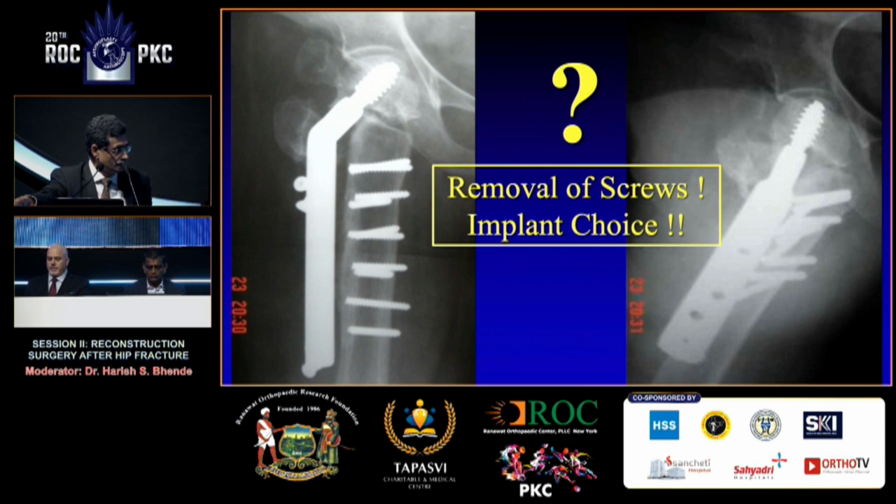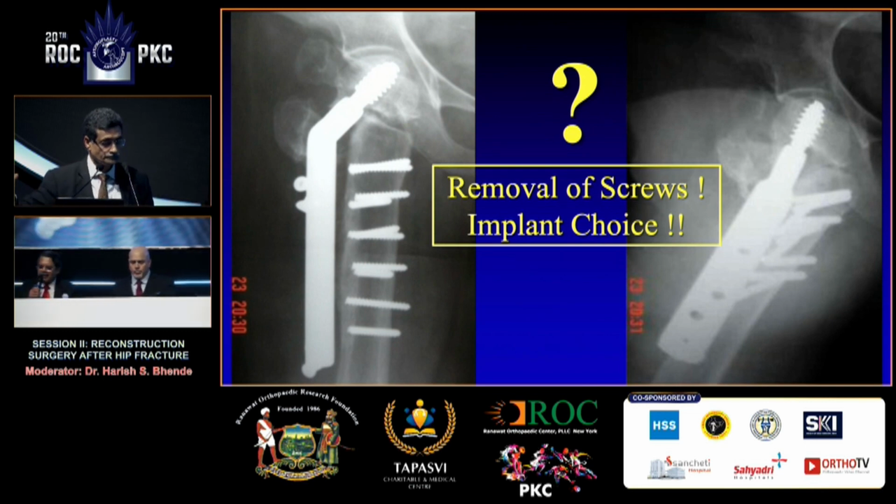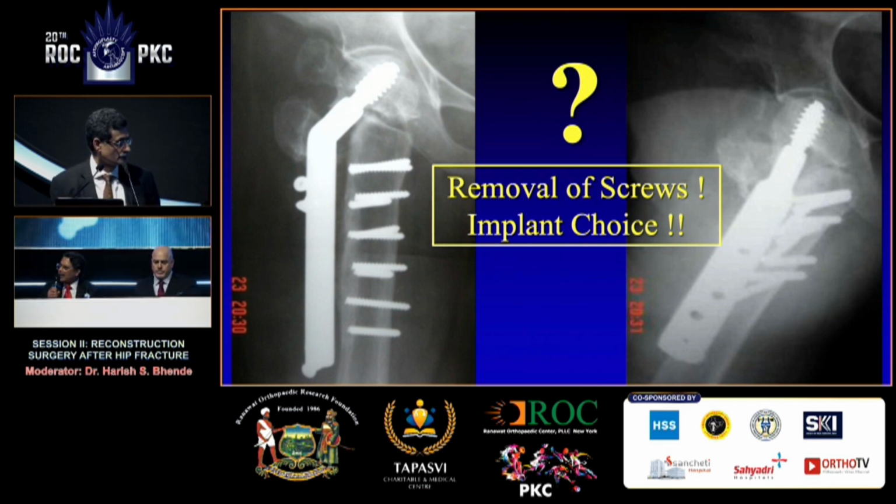Pradeep. Once you rule out infection, I think ETO is the best option. Just remove all the screws and put a Wagner and THR. Implant? A Wagner and THR. Wagner, okay. Amar, anything else? Yeah, I mean, they have broken screw sets where you have trephines, you trephine over the screws. You don't need to do an ETO. It's a little cumbersome, but you can get them all out and then do a Wagner type stem.